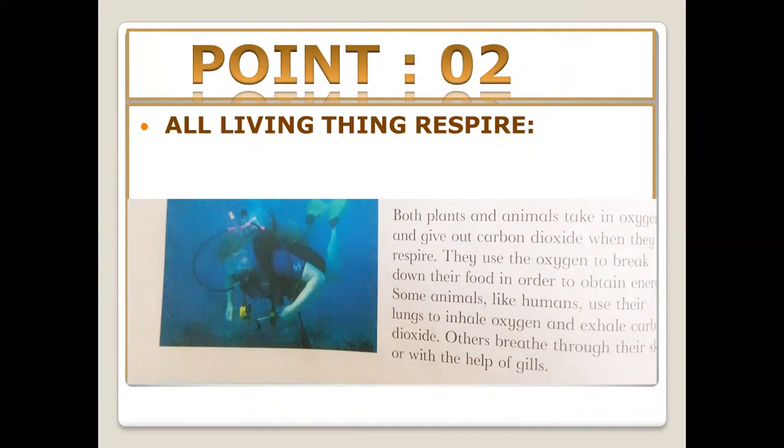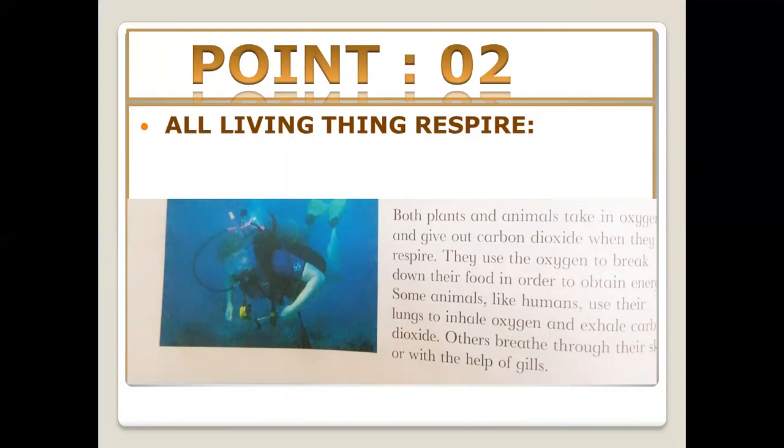Yes, the next characteristic is that all living things respire. Respire means they need oxygen for survival. Both plants and animals take in oxygen and give out carbon dioxide when they respire. They use oxygen to break down their food in order to obtain energy. What is the use of oxygen? It converts the food into pieces and gives us energy.